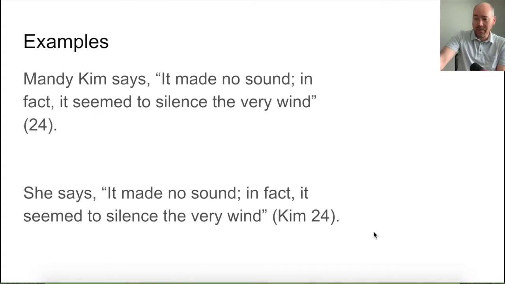The second one, she says, so this time I'm not saying the author's name first. She says, and then the quote, and exactly that person's words, and then afterward, Kim 24. And I have to say the author's name this time because I didn't say it before the quote. So Kim's the author's last name, and then 24 is the page number. Is that the right page? Yes, okay. So that's important to get the right page.